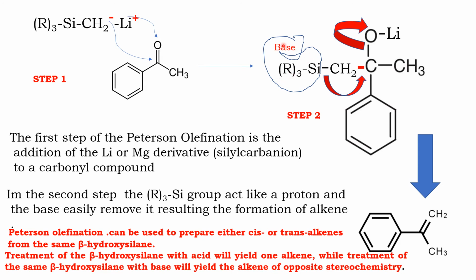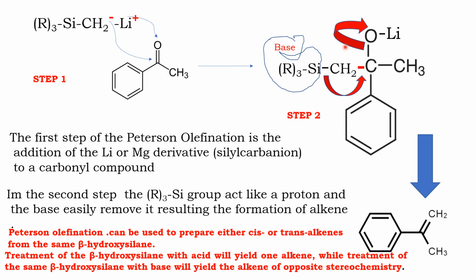Similarly, this R3Si will be absorbed by a base, so that the silicon-carbon bond shifts towards here. See here the arrow mark, draw it carefully. Now what will happen?